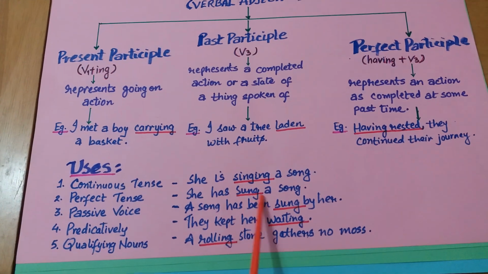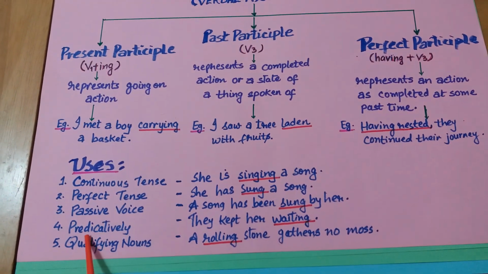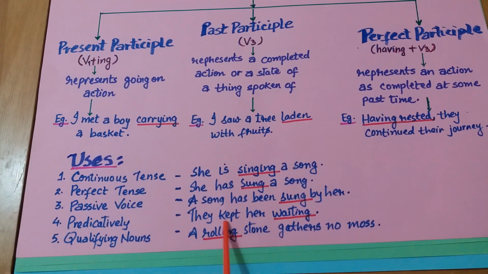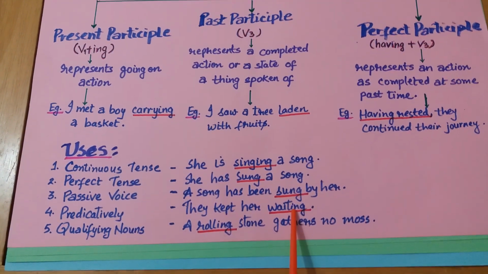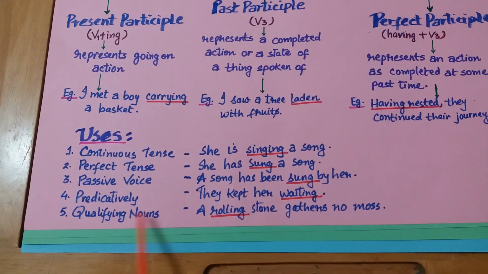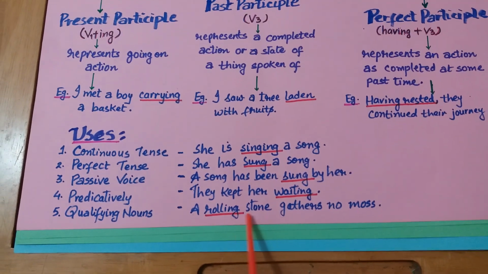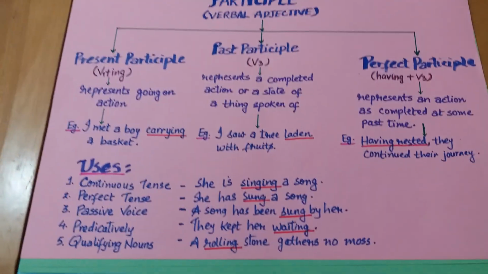Perfect tense, has sung. Passive voice, has been sung. Then in predicate we use, they kept her waiting. So waiting is present participle. It qualifies noun also. A rolling stone gathers no moss. So here rolling is qualifying stone.